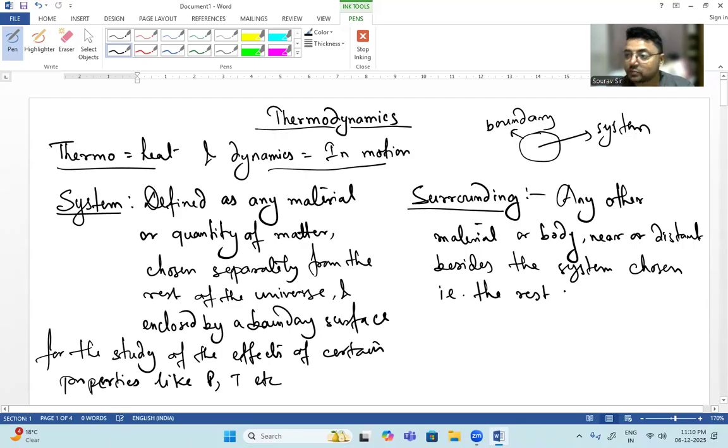The rest of the universe, which is outside the boundary, is called surrounding.